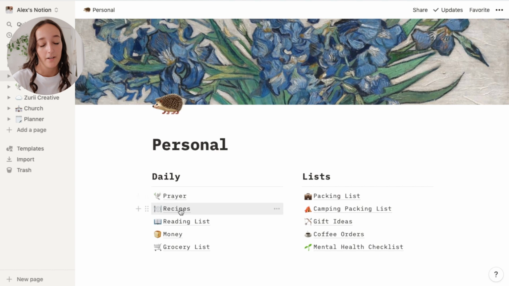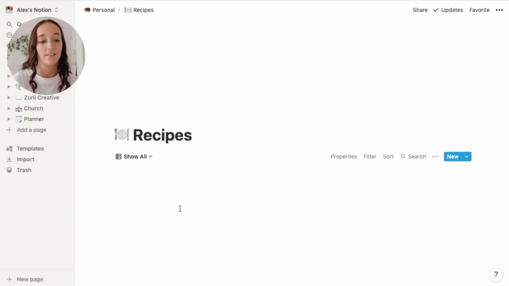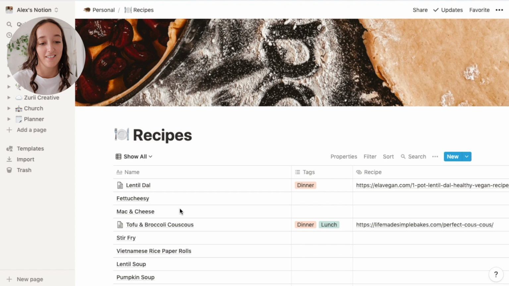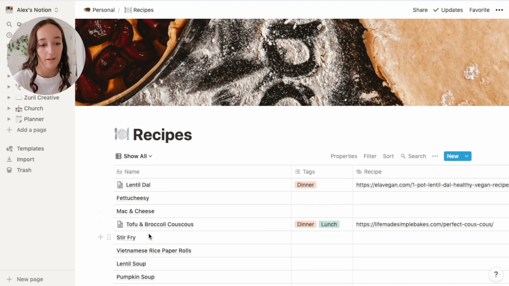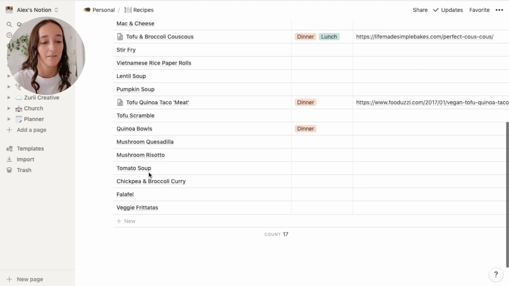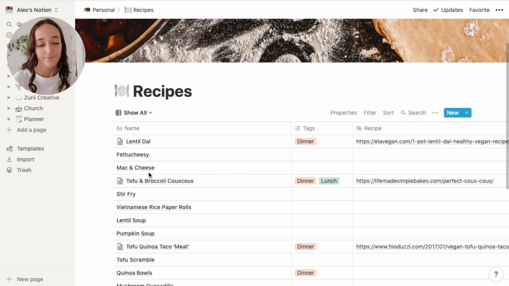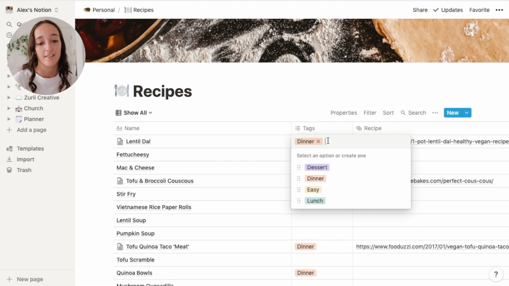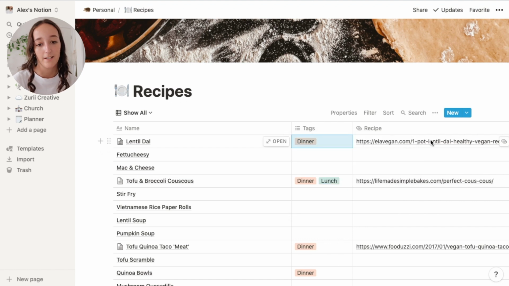I also have a recipes page, which is not completed. I need to put a bit more attention onto this one, but pretty much I want to list all of the recipes and things here that I can make. So for example, I have a recipe for lentil dal listed here. And then whether it is a lunch, dinner, dessert, or an easy meal, I can tag it there. And then have the actual recipe link there, or I can just type it out if it is not a linked recipe.